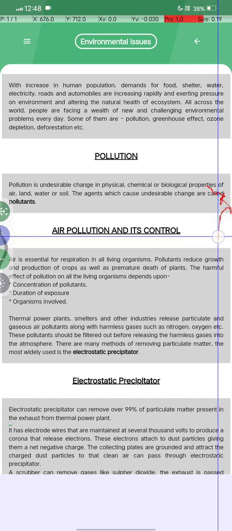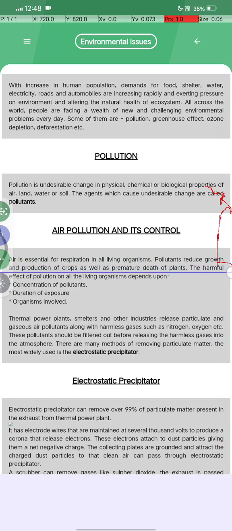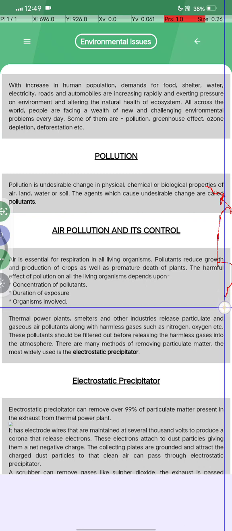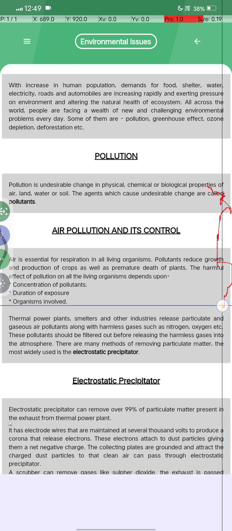Air pollution and its control. Air is essential for respiration in all living organisms. Pollutants reduce the growth and yield of crops as well as cause premature death of plants. The harmful effect of pollution on all living organisms depends upon first, the concentration of pollutants, second, the duration of exposure, and third, the organism involved.